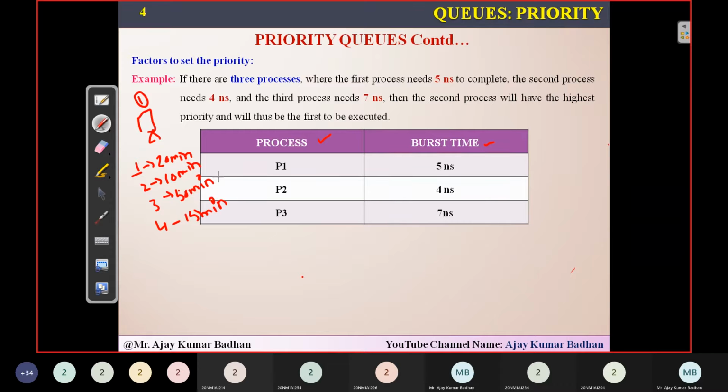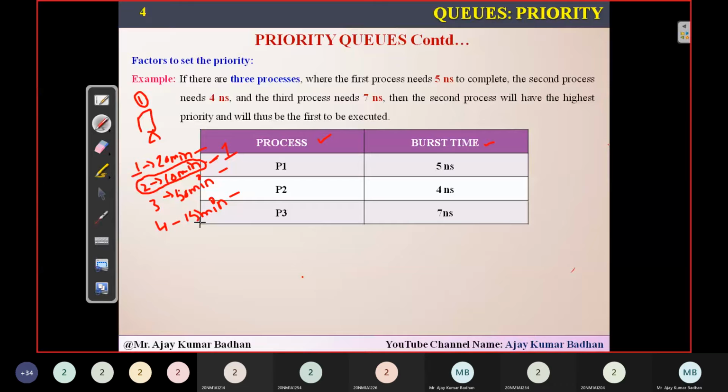Now, what I will do is, based upon how much time they are going to take on my system, I will be assigning the priority. So whom should I give first? If you see among 20, 10, 50 and 15, roll number 2 is able to complete the work in 10 minutes, meaning she will do it fast and come out. So first I'll give priority one to this roll number 2.